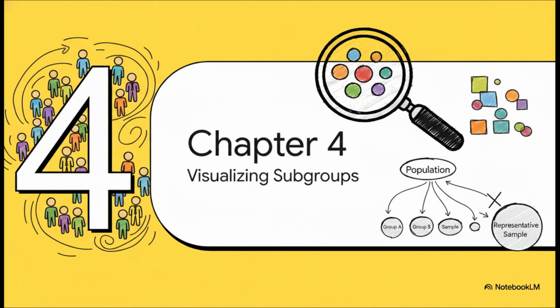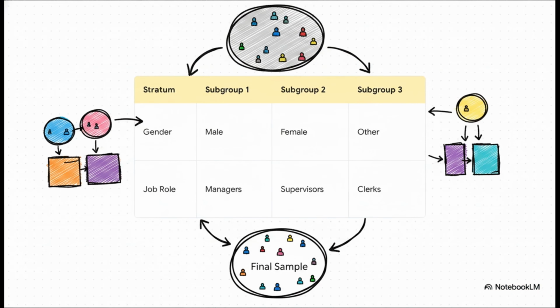Let's flip to Chapter 4, Visualizing Subgroups. So, what happens when her population involves specific, distinct minority groups that could easily just get left out by pure mathematical chance? Enter the stratified sampling dashboard. Using stratified random sampling, she divides her population into mutually exclusive strata first, like dividing employees by job roles, sector, or gender. Then she randomizes within those specific groups. This guarantees that her final sample actually reflects the true proportions of the overall population. Sure, it takes a bit more work up front, but the precision is completely unmatched.